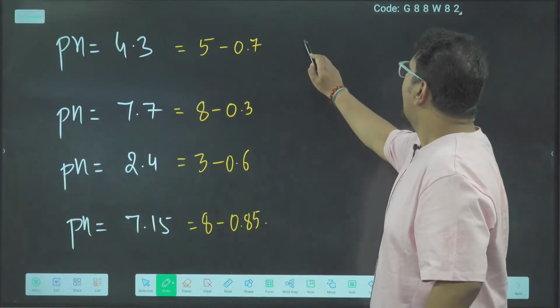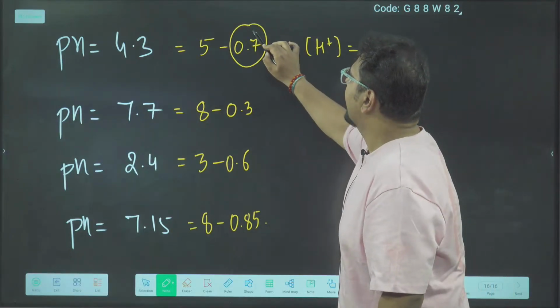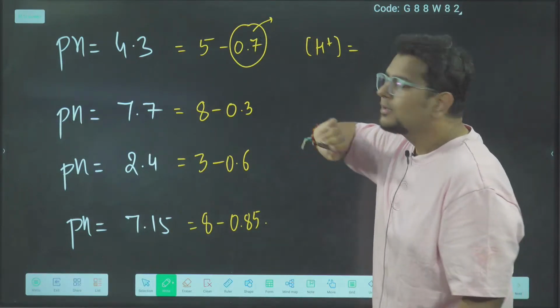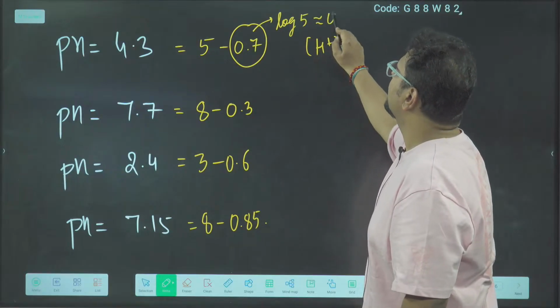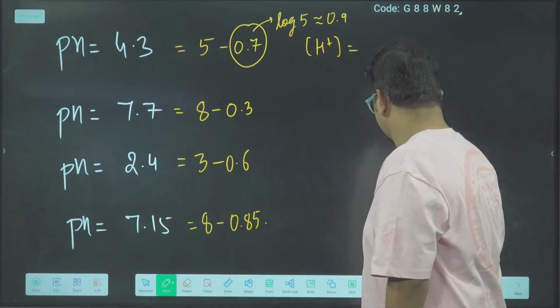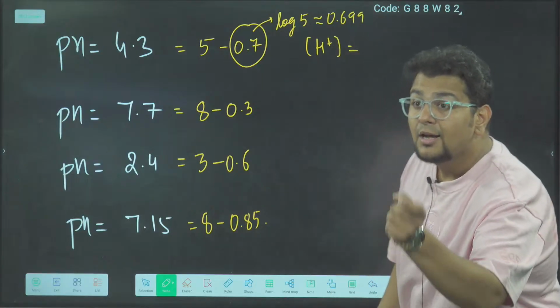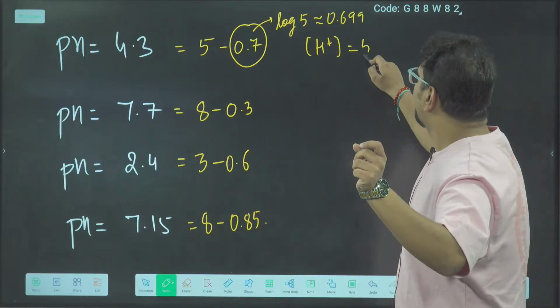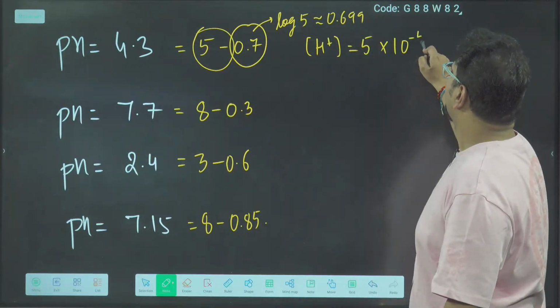Now, I want the H plus concentration, and the answer will come. 0.7 is which log? So sir, 0.7 is around log 5. Log 5 is 0.6990, which is around 0.7. So this is log 5. So it is 5 into 10 to the power minus 5.